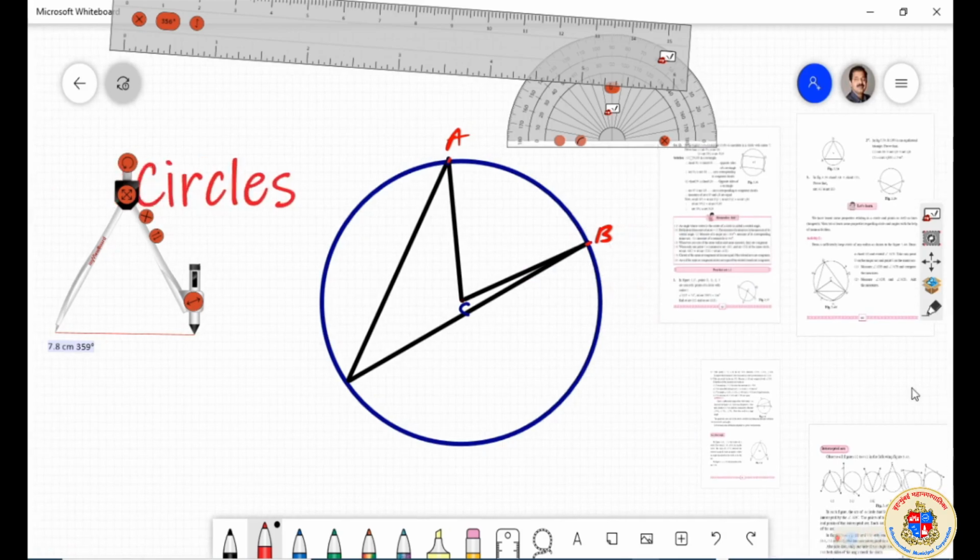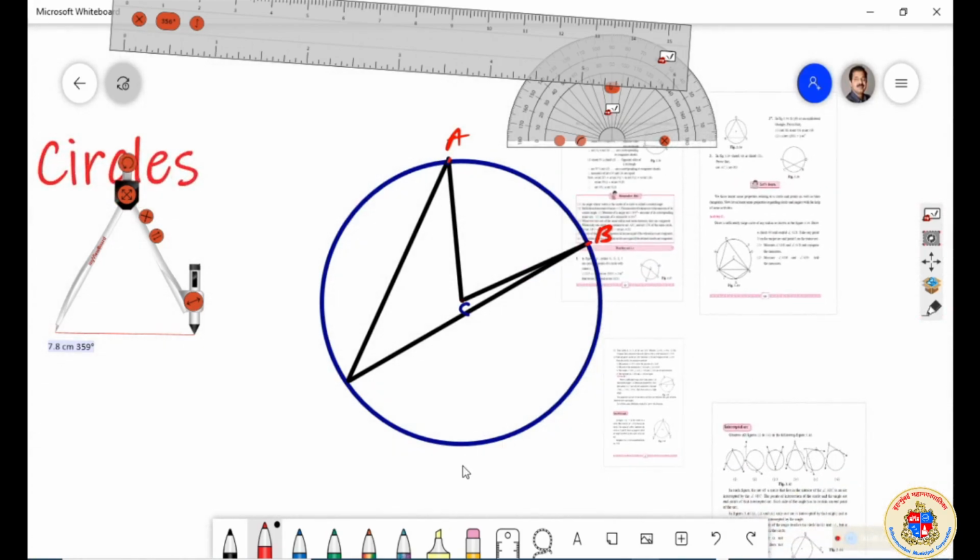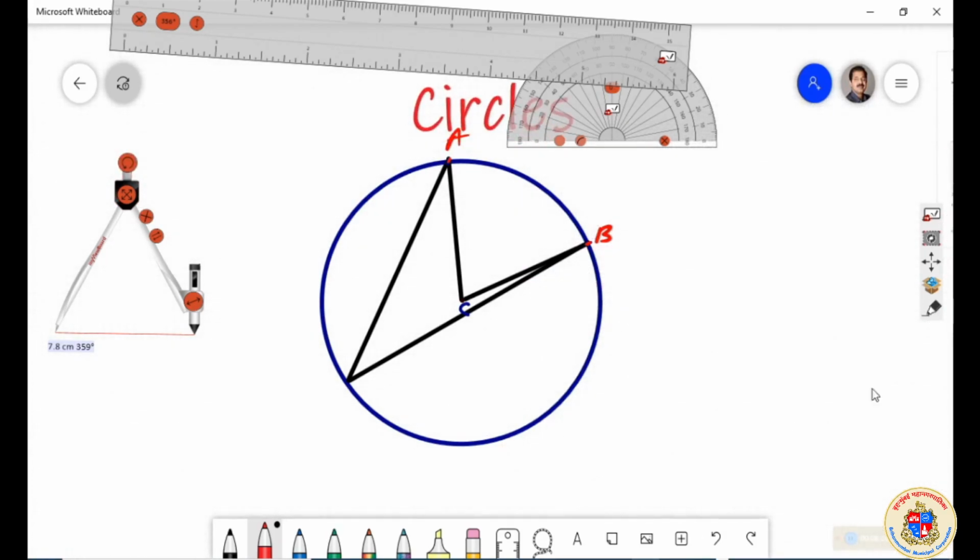Now I will be drawing one more angle here. There will be a connecting chord over here. Understood? And then I can further draw an angle here, touching anywhere on the circle. These are the different angles.